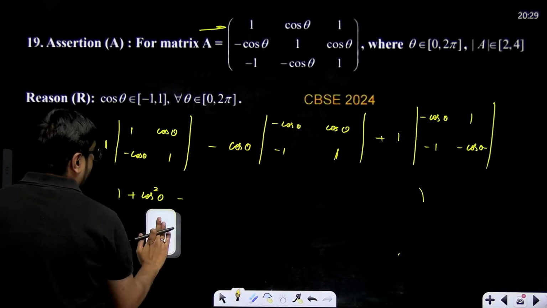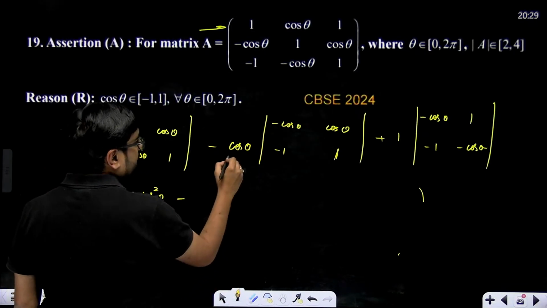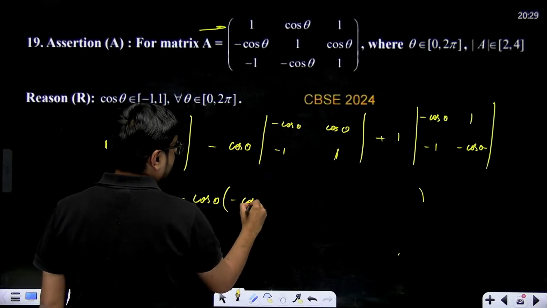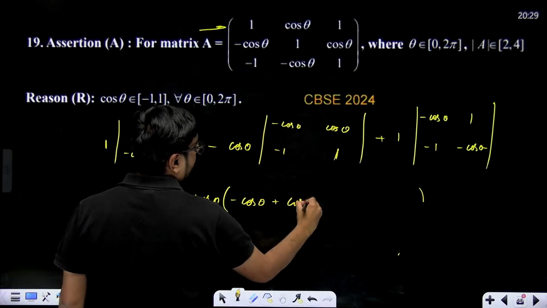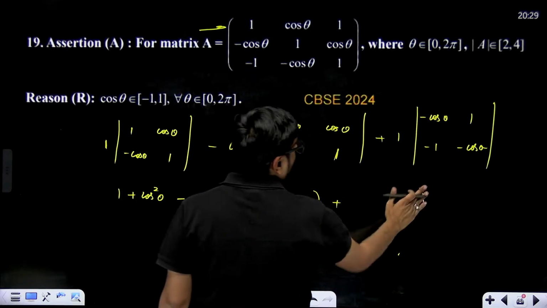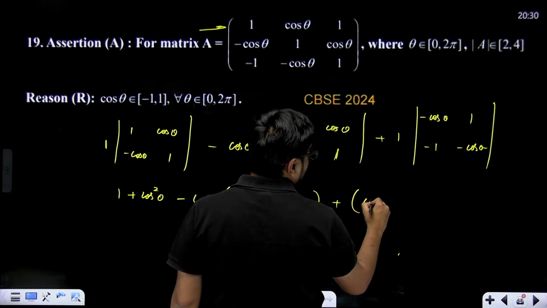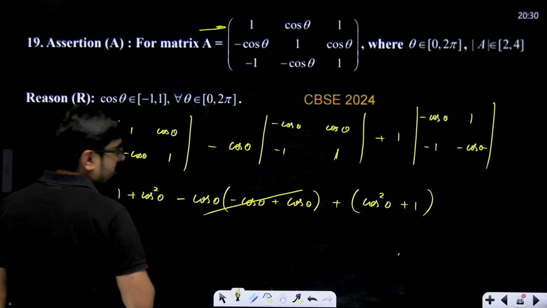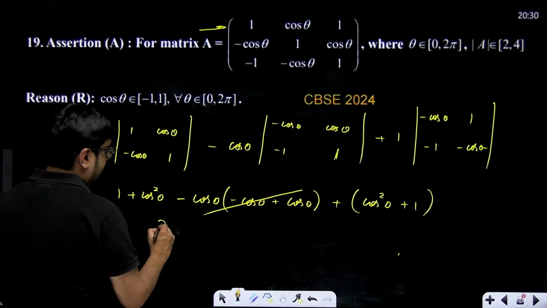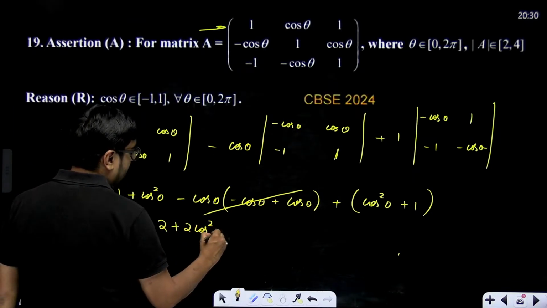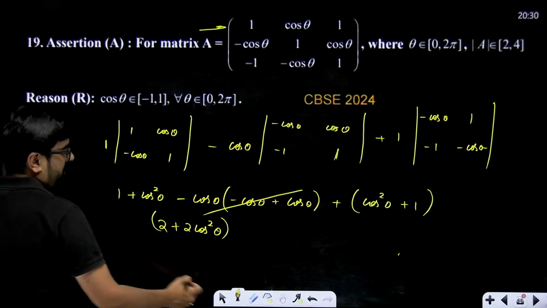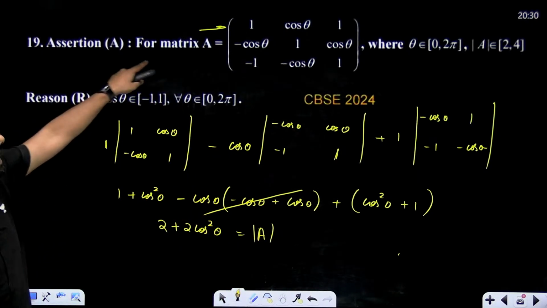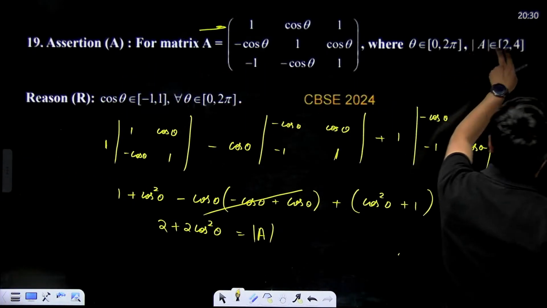Sorry, my bad. 1 plus cos theta minus of cos theta into minus cos theta plus cos theta. Minus cos theta plus cos theta it will become 0. Plus 1 into cos square theta plus 1. Okay, this is what we are getting. So this will become 0 and we'll get 2 plus 2 cos square theta. This is the value of A, this is your determinant of A. Matrix A was defined and then they are saying determinant A belongs to 2, 4.